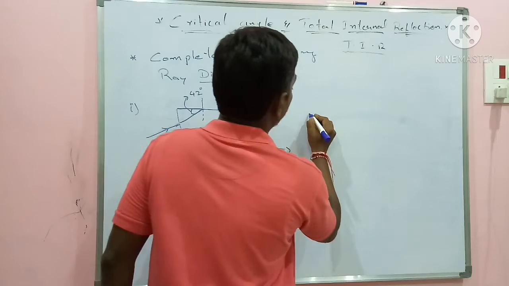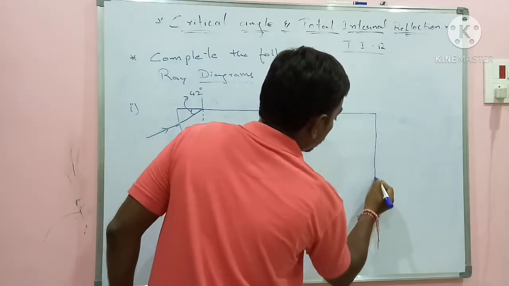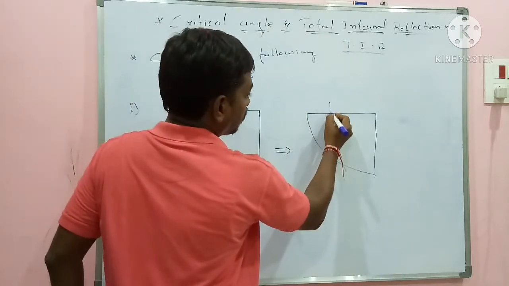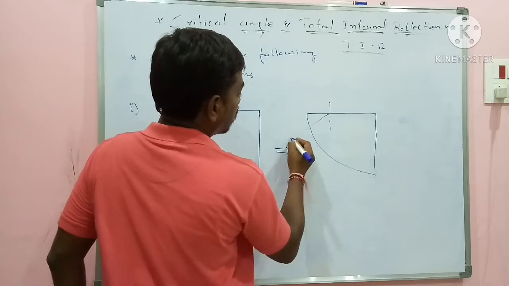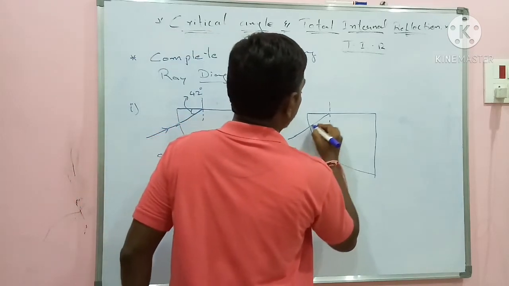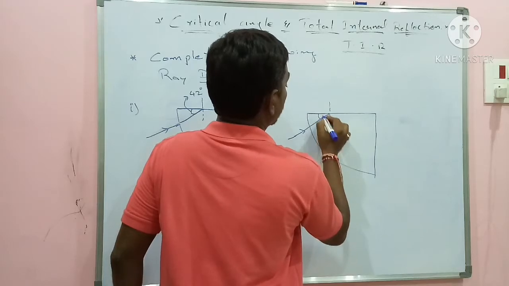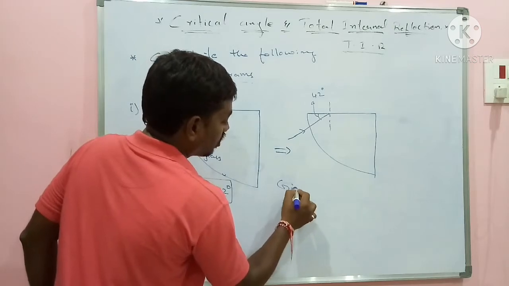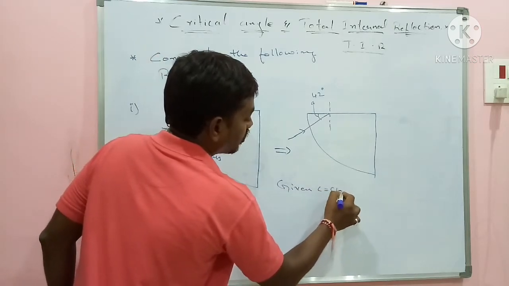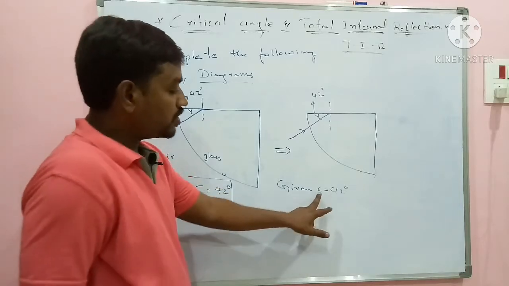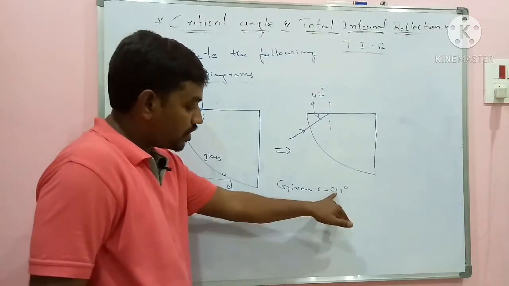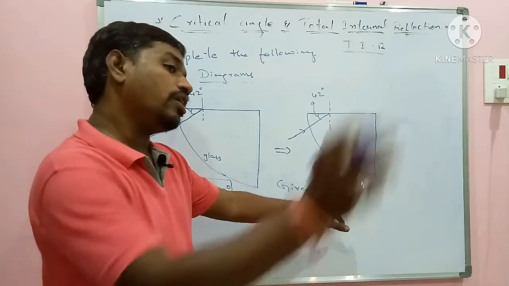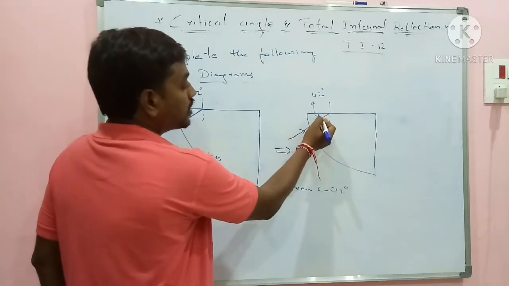Let me redraw this diagram here. Okay, here let me take the normal. This is the ray entering into the second medium. Here this angle is 42 degrees. And he has given C equals 42. C is 42 means if angle I is greater than C, we will get the ray back into the same medium. It will not enter into the second medium. But here this angle is given as 42.